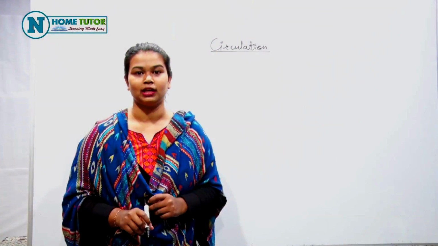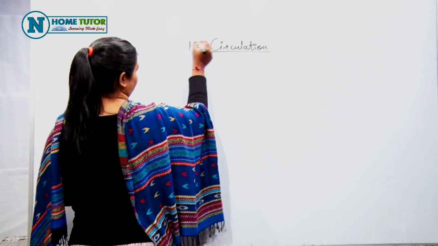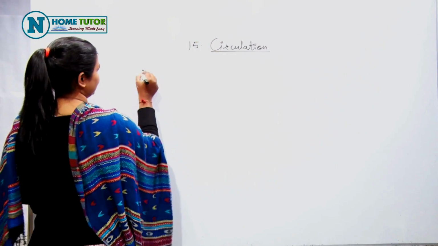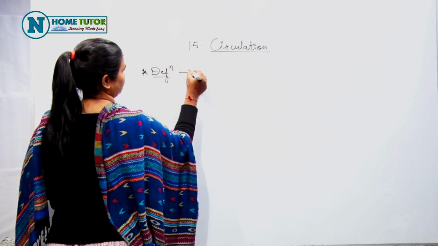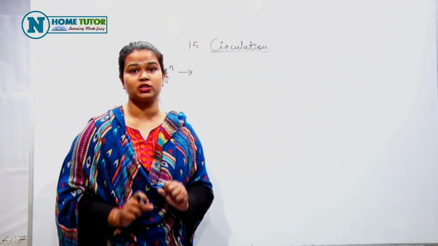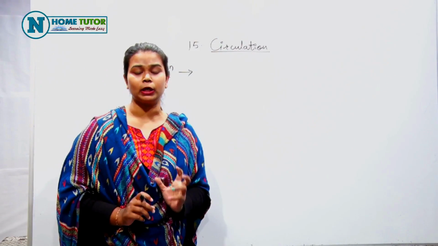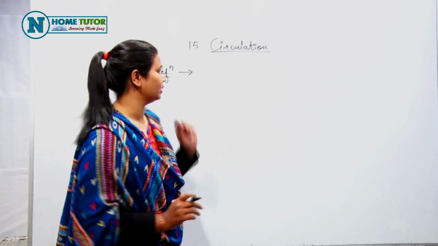Today we are going to start a new chapter of human physiology, that is circulation. Now circulation means, first we'll see the definition of circulation. Circulation is a constant rhythmic flow of extracellular fluid like blood through blood vessels in a particular direction is known as circulation.